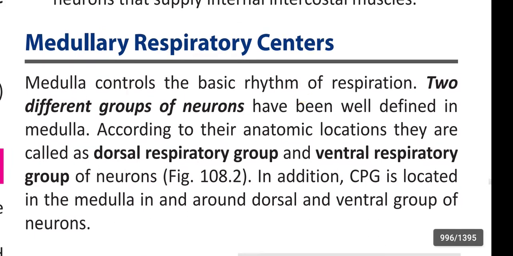Medullary respiratory center. The medulla controls the basic rhythm of respiration. Two different groups of neurons have been well defined in the medulla. According to the anatomic location, they are called dorsal respiratory group and ventral respiratory group of neurons. In addition, the central pattern generator is located in the medulla in and around the dorsal and ventral group of neurons.